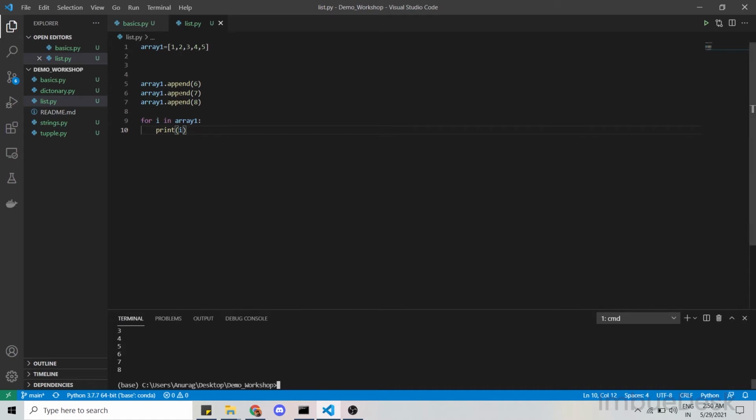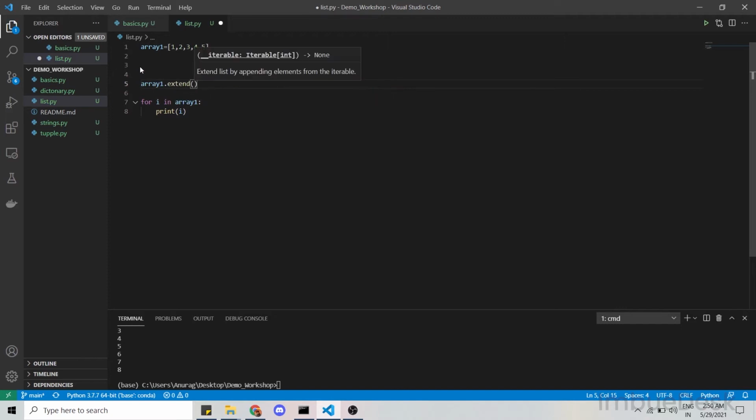Okay, now as we can see, we have to write this again and again. So all we can do the same with the extend function. So array1.extend, and we pass a list of what we want to add, 6, 7, 8, 9 and 10. Saving it, running it again, and as we can see 1, 2, 3, 4, 5, 6, 7, 8, 9, 10 is printed.